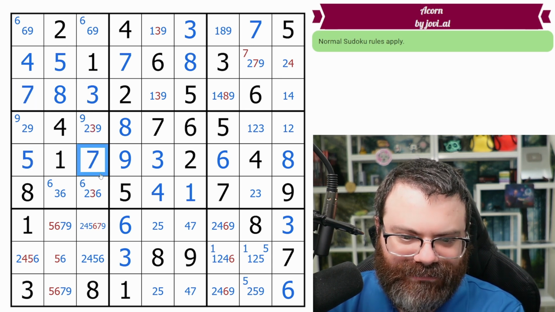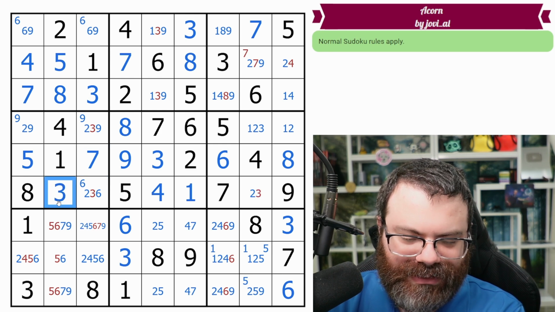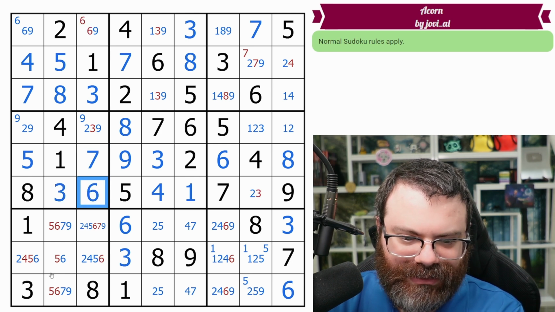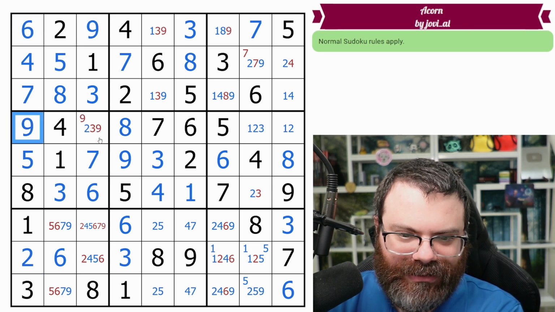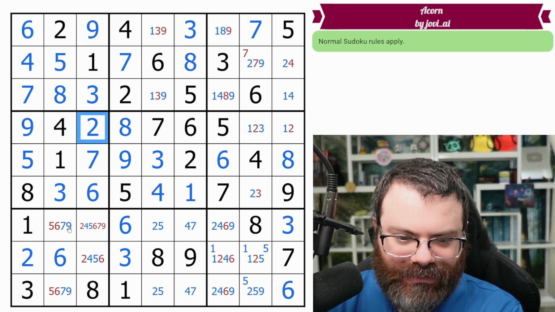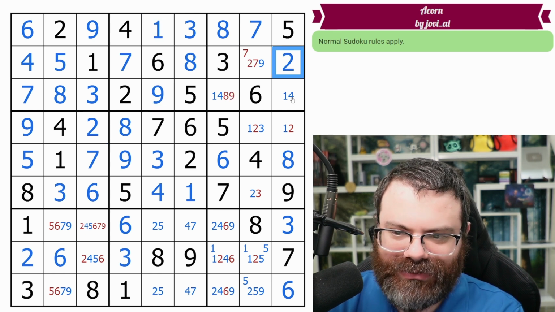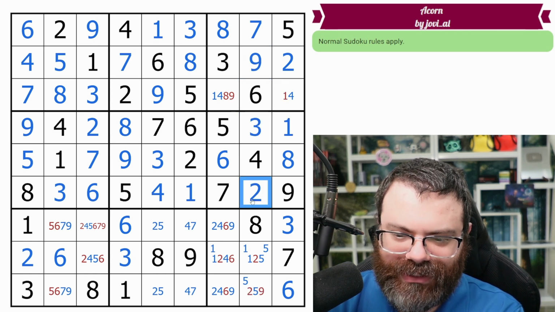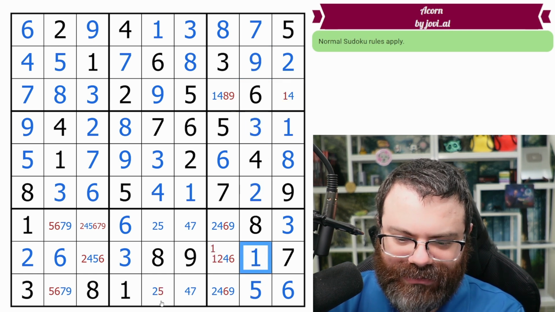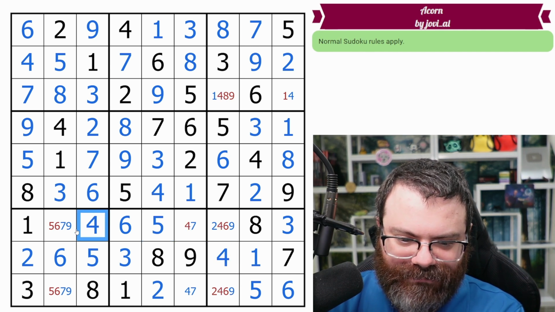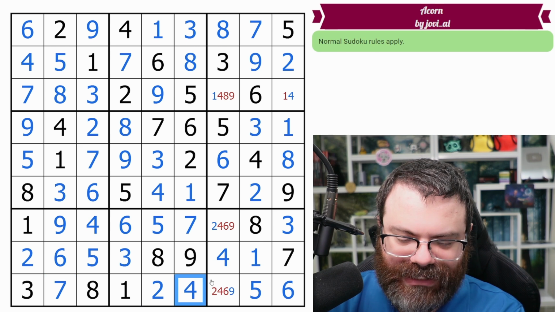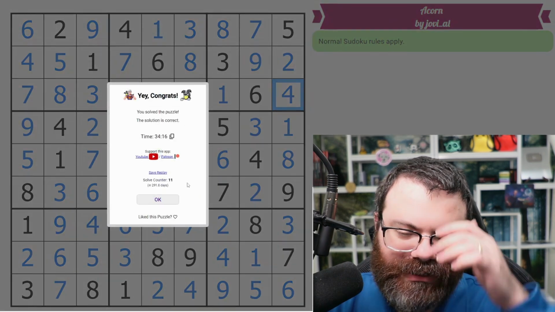We get our 5 and our 7 here. 3 in this box goes there. That places the 6. We get our 6 here. We get our 2. We get our 9 and our 6 here. We get our 9 and our 2 here. 4, 5, and 7, 9 pair there. We get our 1 and our 9 here. We get our 8, 2. We get our 1, 4 pair. That's a 9. This is 1, 3, and 2. That's a 5 and a 1. We get our 2 and our 5. That's a 4. That's a 5. We get our 4 here. That's 7. We get our 9 and our 7. That's 4. This is 2 and 9. This is 1 and 4, and we're done.